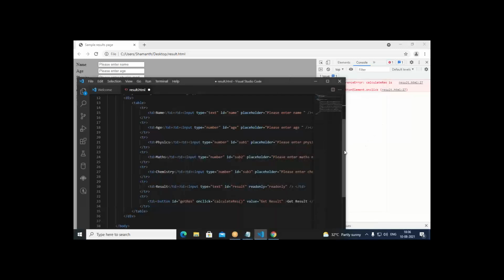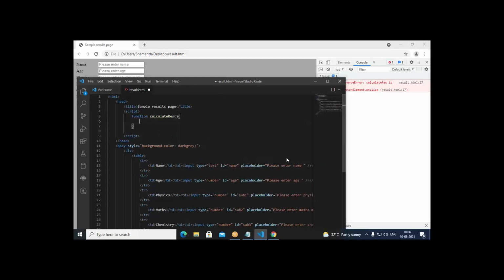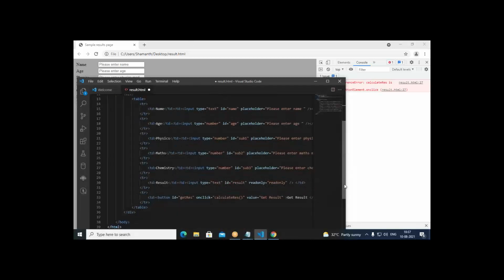Okay, so now here we come to this function. In this function, first of all, we need to get the marks of every subject. So how do we get them? For that, we write it this way: var strphy, that means physics, equal to document.getElementById, followed by the name of the variable. So what is the id? The id is subject1. So physics marks I can get with this. I put here subject1.